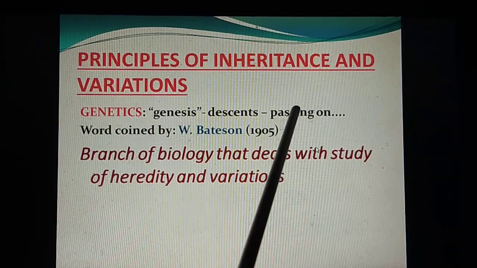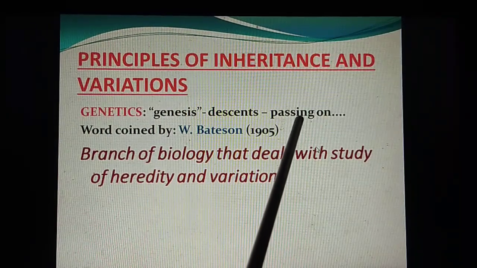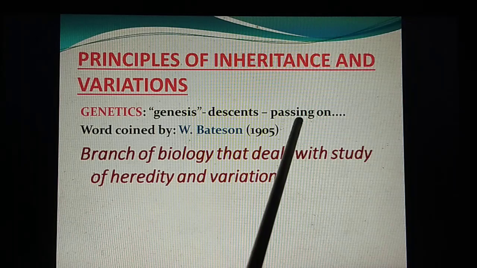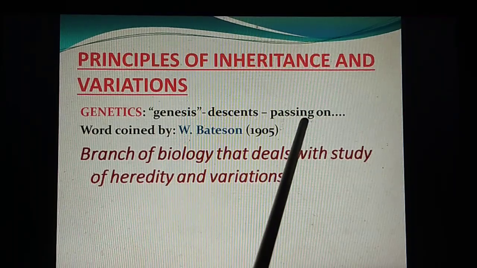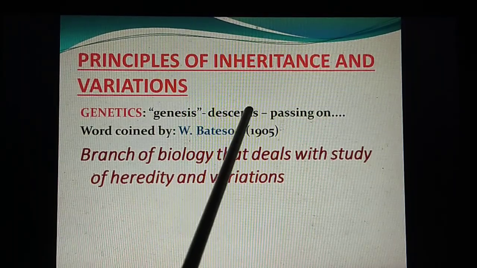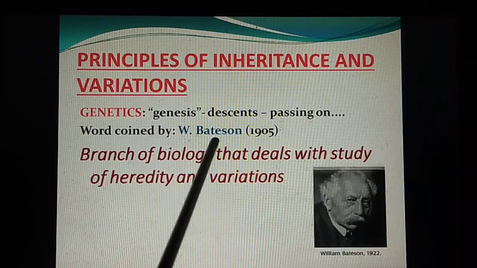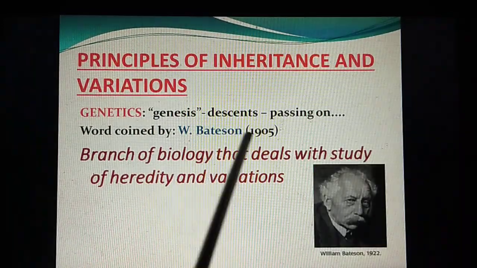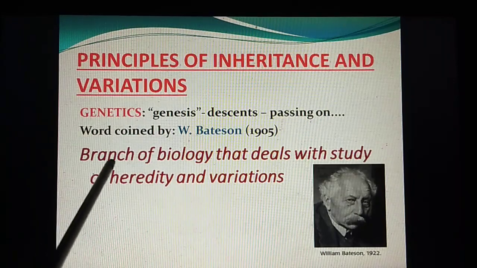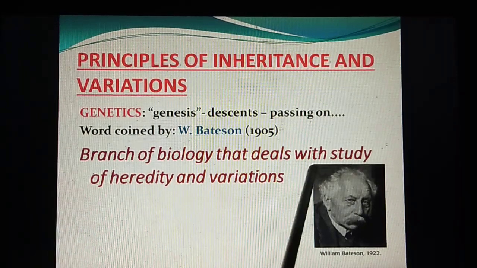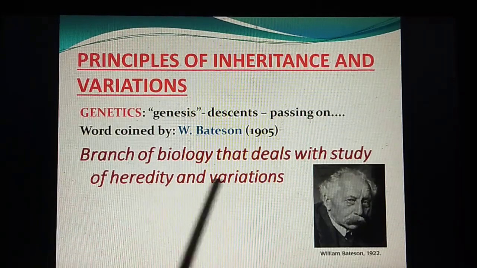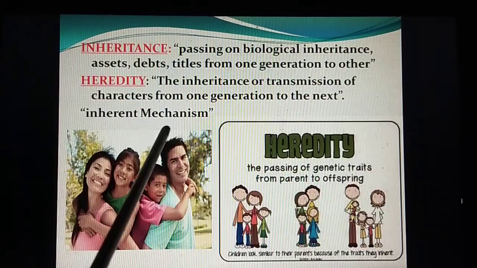That means the characteristics that are passed from generation to generation or descents. This word was coined by William Bateson in 1905. It is the branch of biology that deals with the study of heredity and variation.